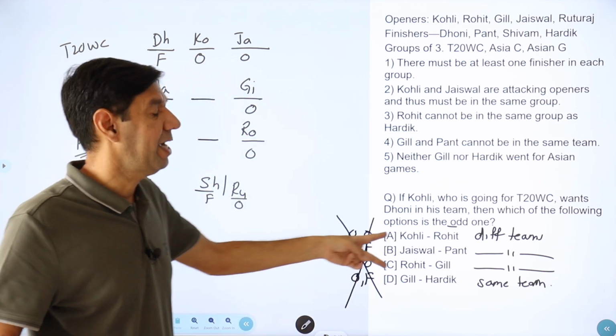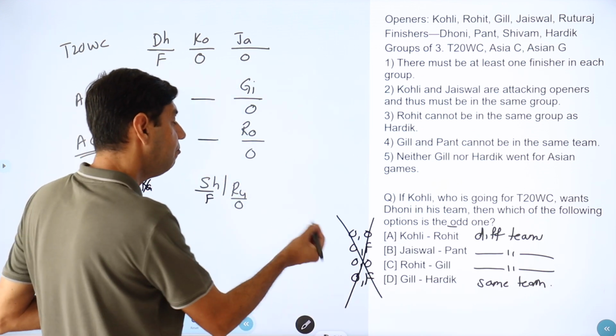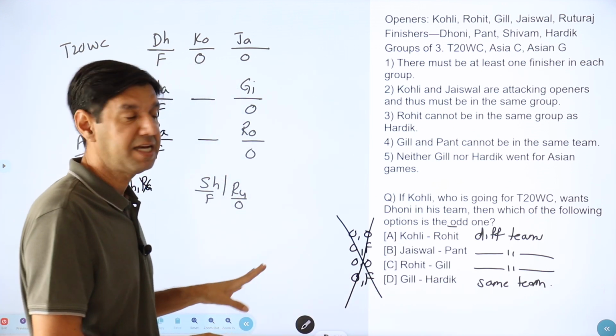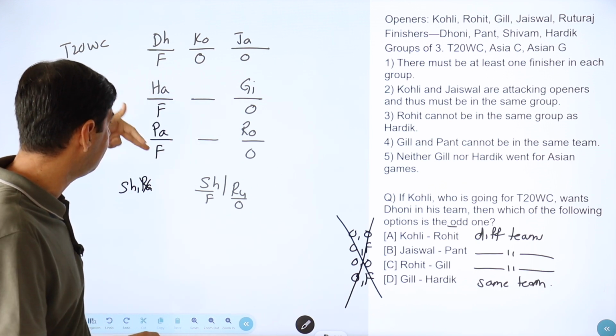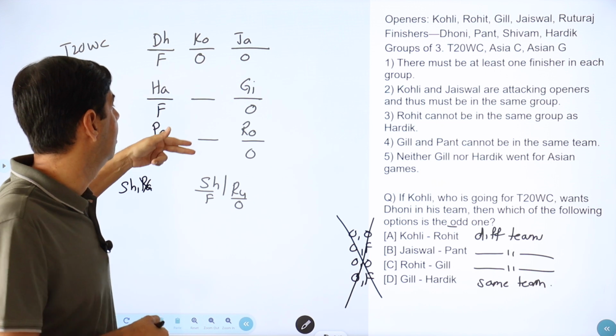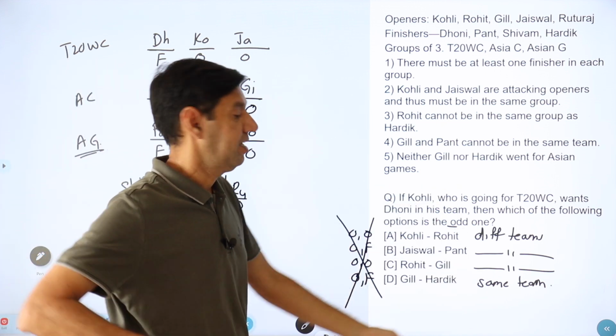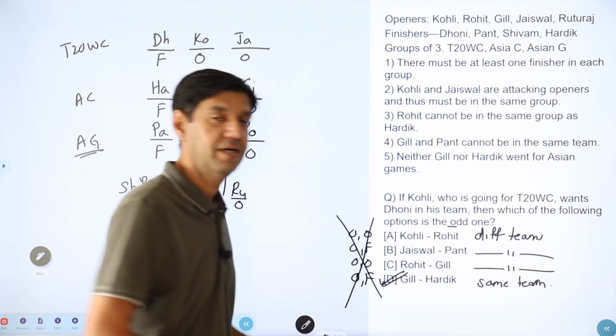The other way to make them odd or similar is, are they in a team with a single finisher or single opener? But we can't figure out which of these 2 teams is the one with a single finisher and which is the one with 2 finishers, right? But then this is definitely doable. So this is the odd pair out.